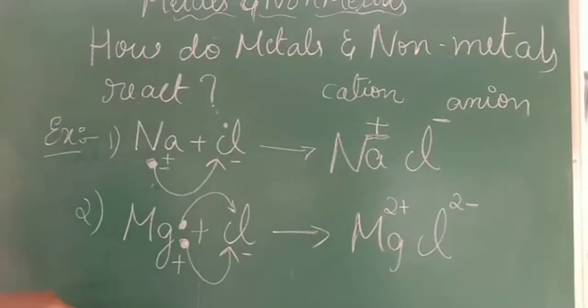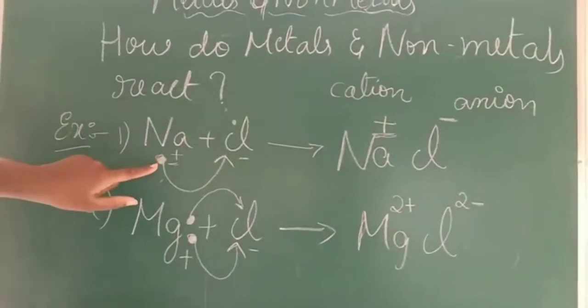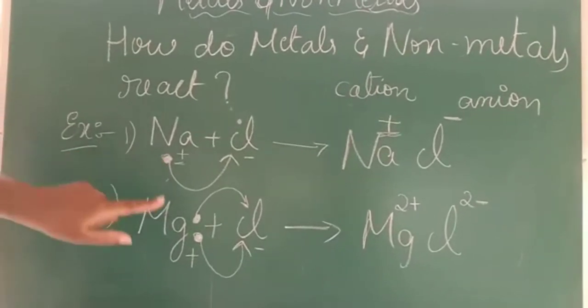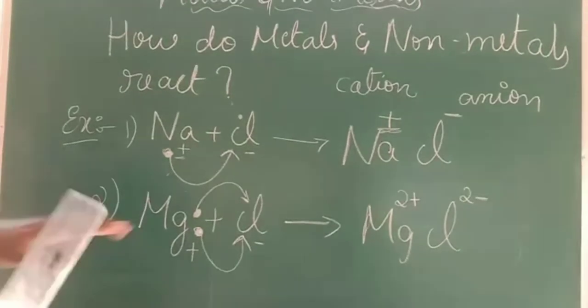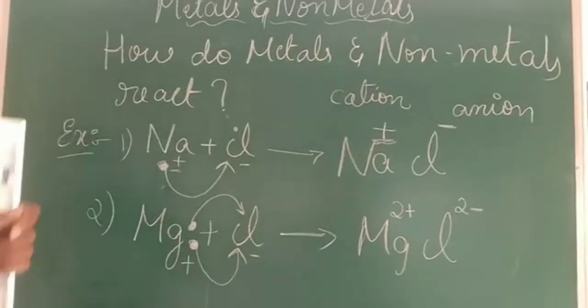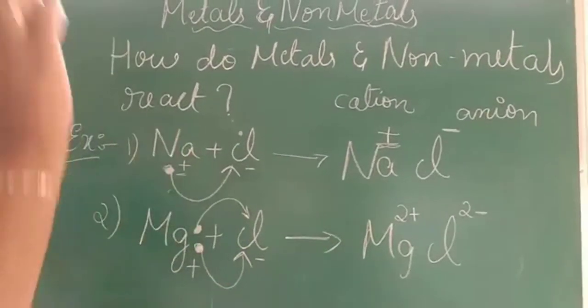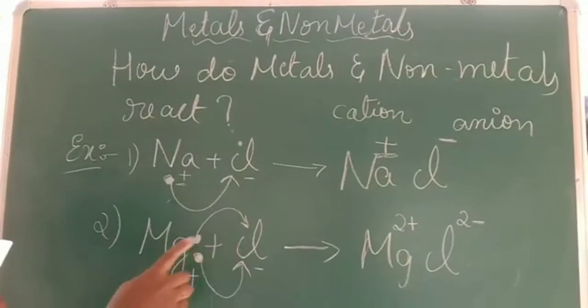Now, there was only one dot in the first example, right? Here along with the magnesium there are two dots. These two dots, two electrons, indicate one bond between these atoms.